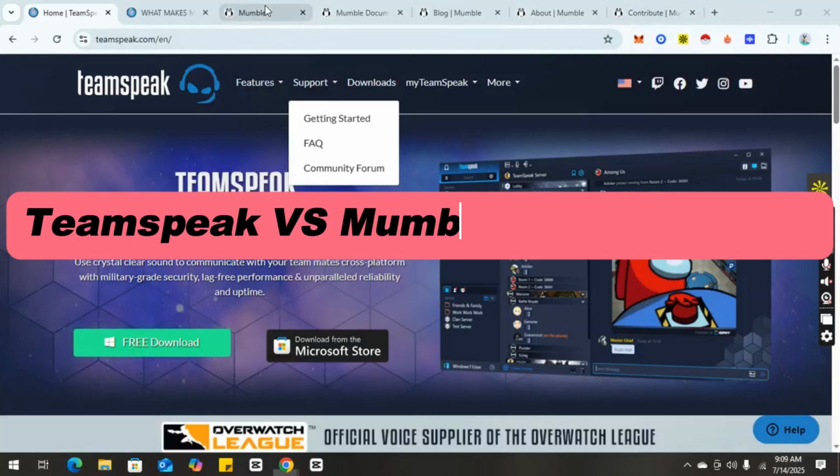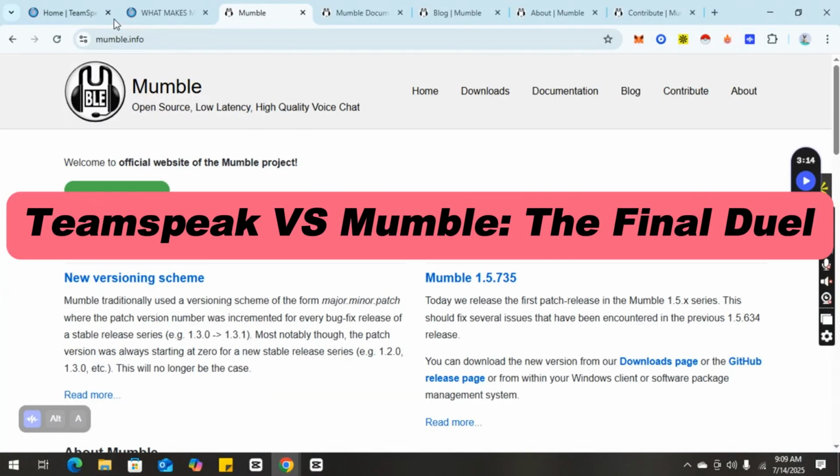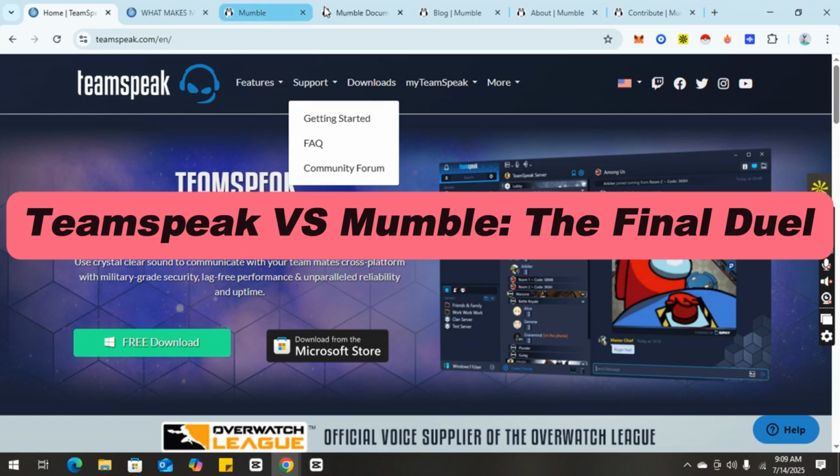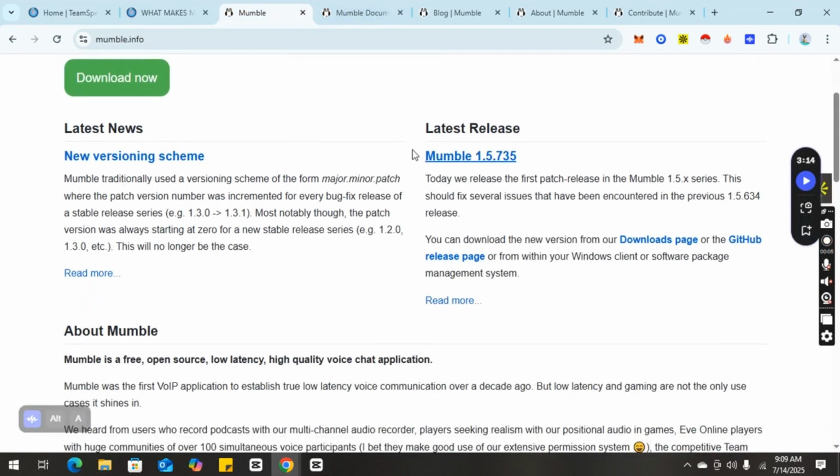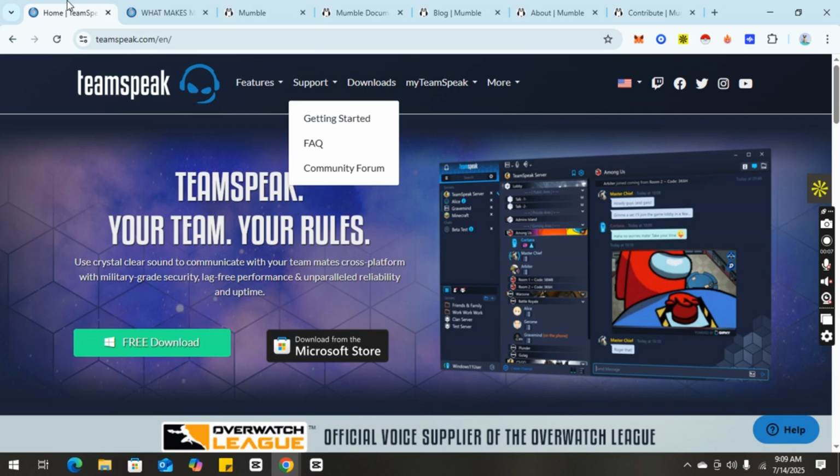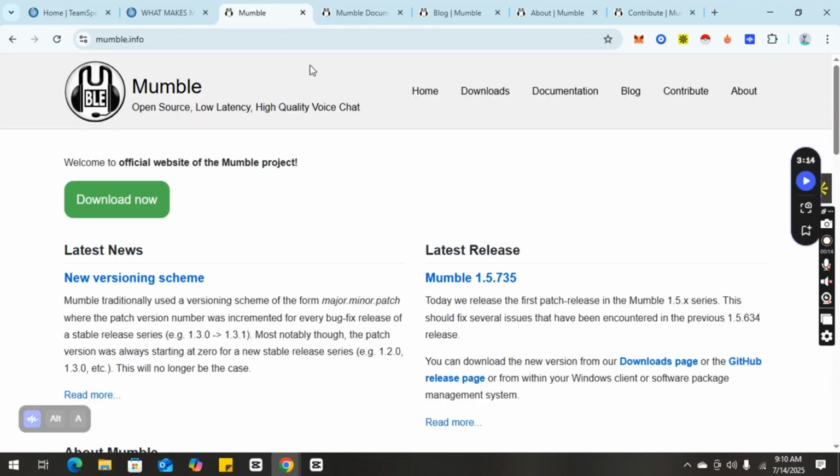TeamSpeak versus Mumble, the final duel. TeamSpeak and Mumble continue to stand strong in 2025 as two of the most reliable platforms for gamers, developers, remote teams, and privacy-conscious users alike.